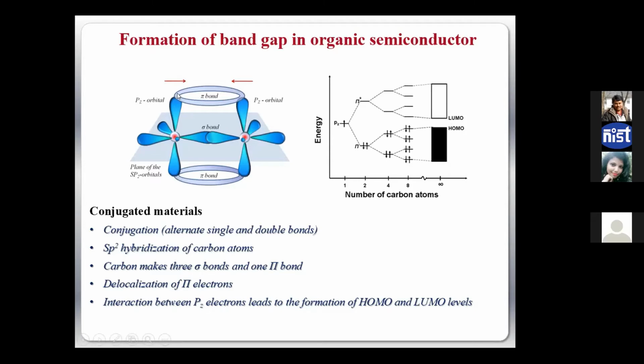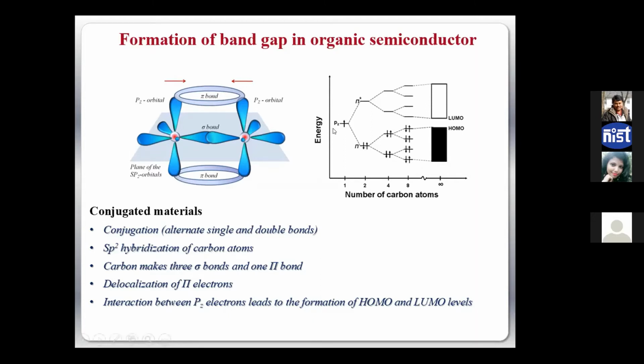So through this pi bond electron cloud overlap, my electrons can now hop from one side to the other side, right? Through the sigma bond, it is not possible because they are localized. These are the delocalized states. So this delocalization of pi electrons is making the things semiconducting.